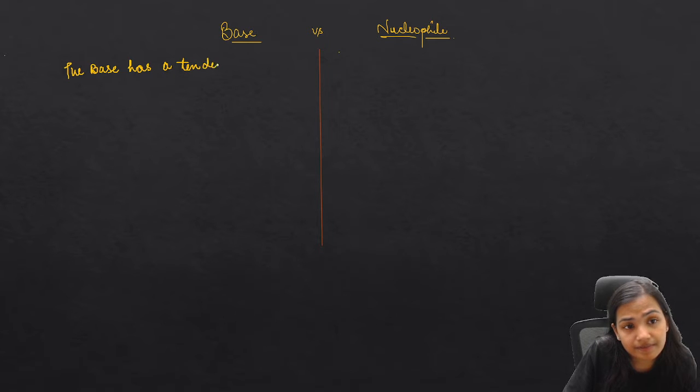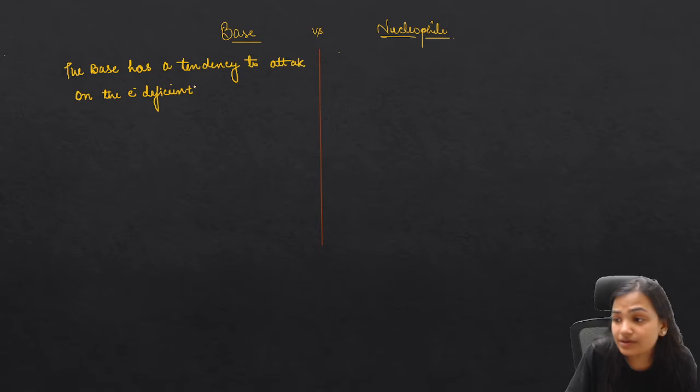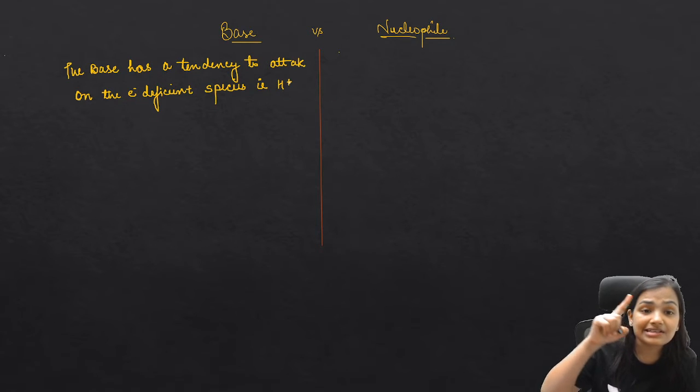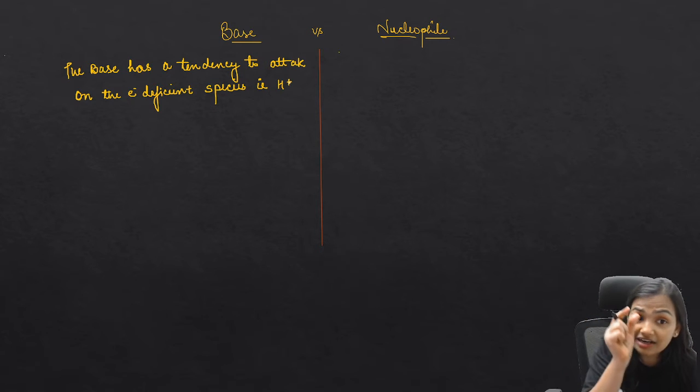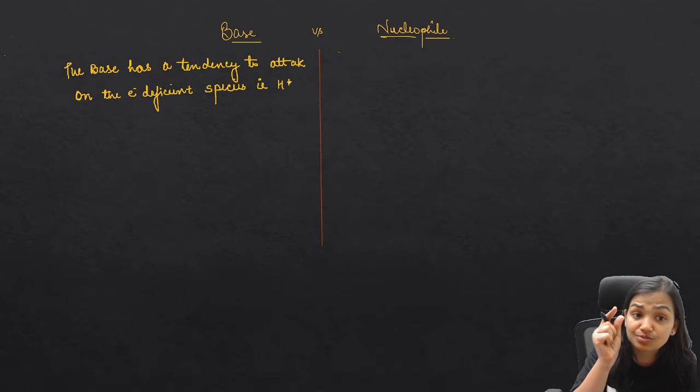The base has a tendency to attack on the electron deficient species, that is H positive.